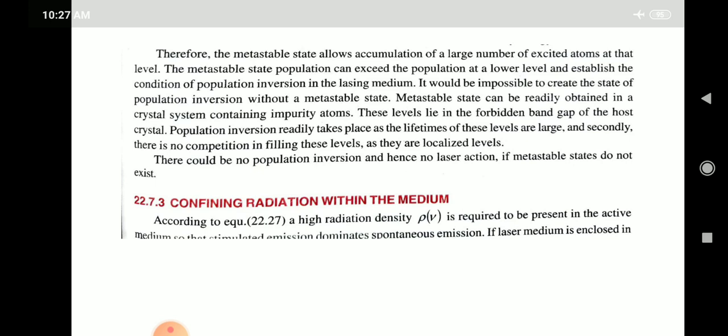Metastable states can be readily obtained in a crystal system containing impurity atoms. These levels lie in the forbidden band gap of the host crystal. Population inversion readily takes place as the lifetimes of the levels are large. And secondly, there is no competition in filling of these levels as they are localized levels. There could be no population inversion and hence no laser action if metastable states do not exist.